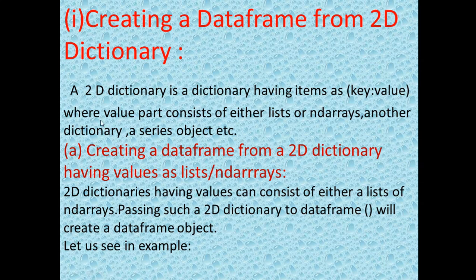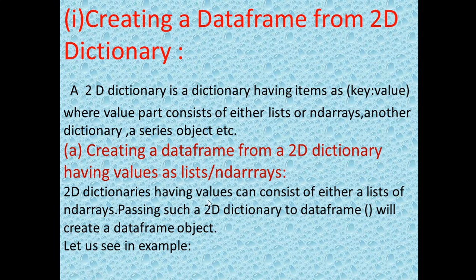Therefore, the sub option of creating a data frame from 2D dictionary is creating a data frame from 2D dictionary having values as list. Here you have seen the value part consists of a list. So here we are going to create a data frame using 2D dictionaries, where the value part of the 2D dictionary will be a list, or it can be an array. One by one we will see, if it is a list, how it will be written, and if it is an array, how the programming will be done.